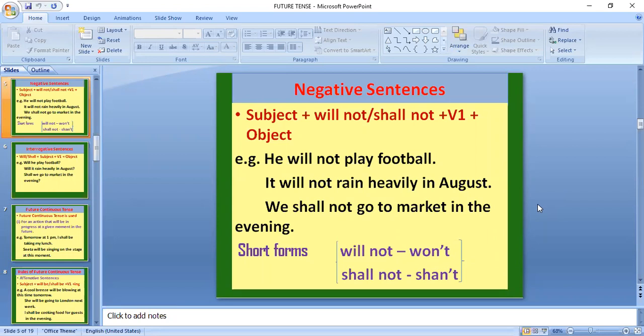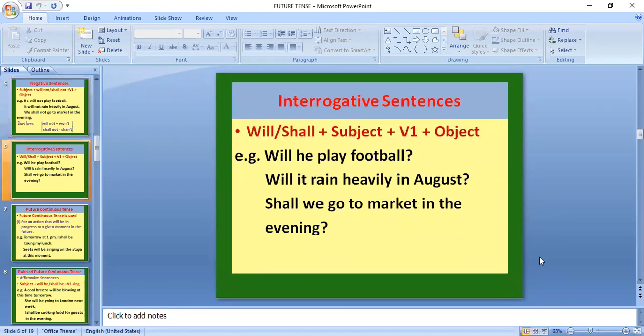Please note down the placement of not in between the helping verb and the main verb. Coming to the short forms, will not is written as won't and shall not is written as shan't. Clear? Coming to the next slide.